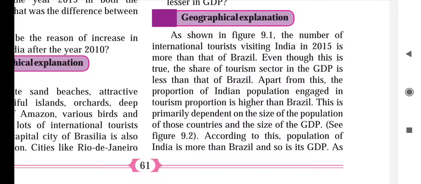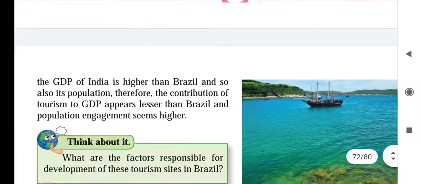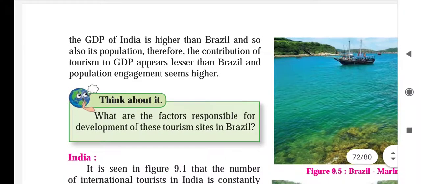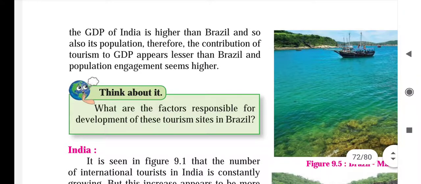As our country is big and the population is big, so though tourism is developed, if we compare our GDP with Brazil, the contribution is less. As the GDP of India is higher than Brazil, and so also its population, therefore the contribution of tourism to GDP appears lesser than Brazil, and the population engaged seems higher.